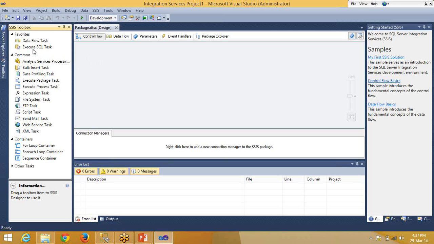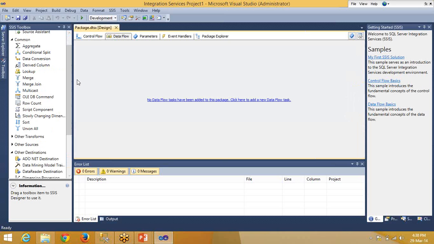In the toolbox on the left side, all the tasks have been grouped, like containers have been grouped. They have made a set of these different tasks.